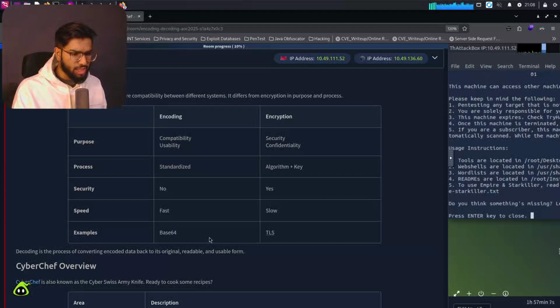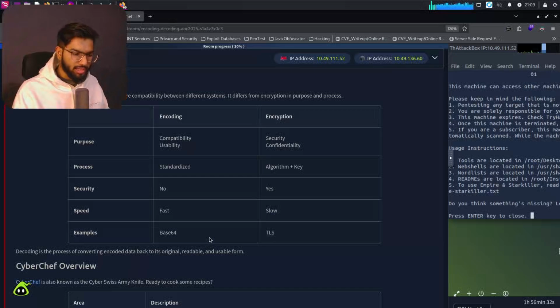Coming to the process, it uses an algorithm and a key. Even in encoding there is a standard algorithm that we use, but for encryption they use a certain algorithm and a key, and those algorithms are not reversible. Coming to security, yes, encryption is highly secure. That's why we use it in a security environment. Coming to speed, it's slow because it needs to use higher bit values of encryption standards and algorithms, so it takes a lot of time to encrypt even a single text.